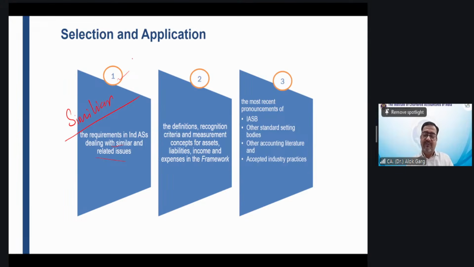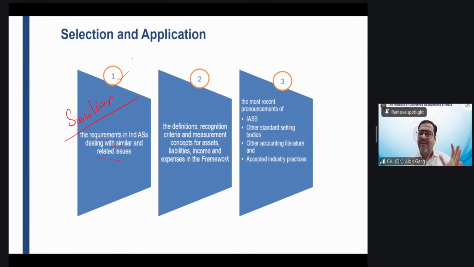We will go to Ind AS 8. Through Ind AS 8, we told Ind AS 8 that, dear Ind AS 8, we have to draft an accounting policy. We have to draft a policy of accounting of this joint arrangement, but we don't have any specific Ind AS. So Ind AS 8 told, okay, you don't have any specific Ind AS. Do you have any similar Ind AS which deals with the merger and acquisition?